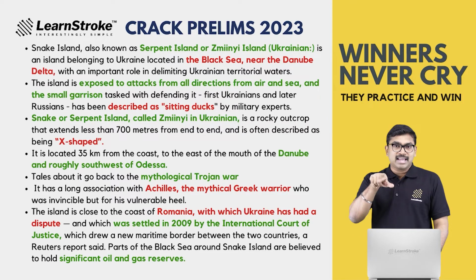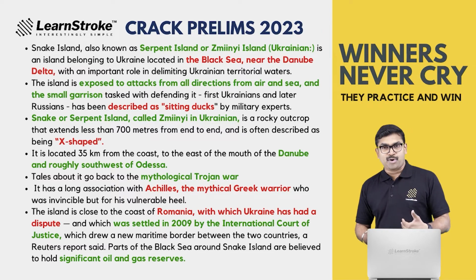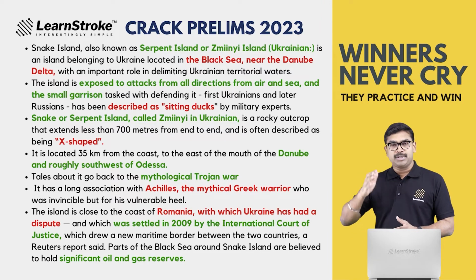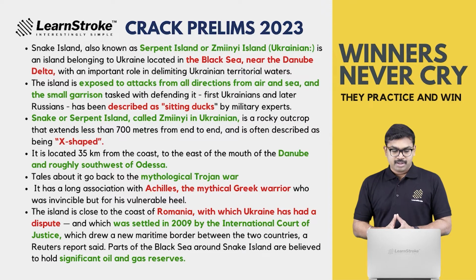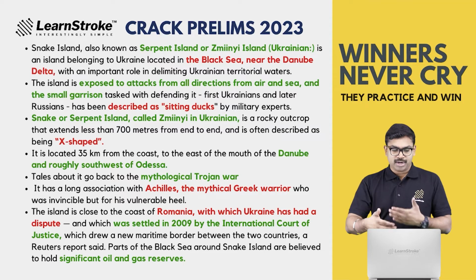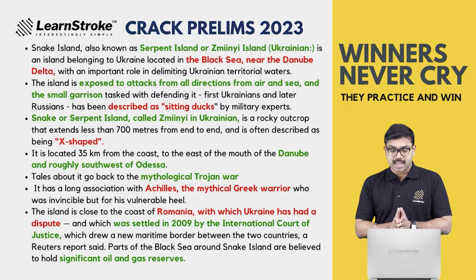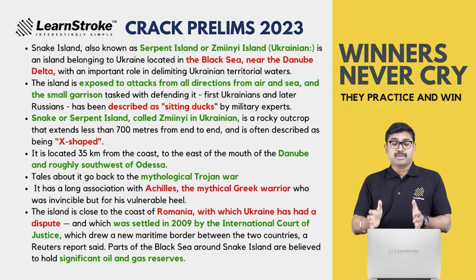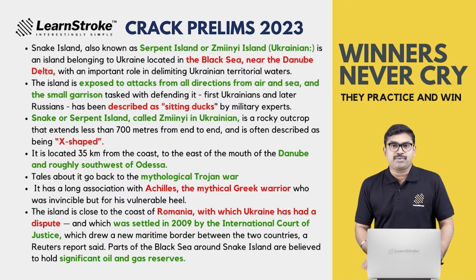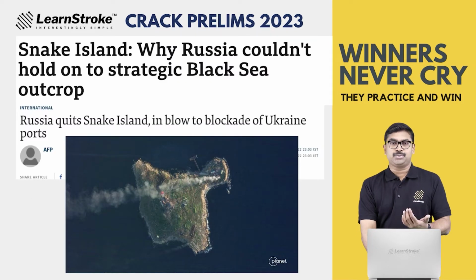It's actually described as an egg-shaped island, roughly in the mouth of the Danube, to the southwest of Odessa. And as I said, the Trojan War, Troy, is very popular. It is as old as, the mythology says, the Achilles time. And recently it was a battle of dispute between Ukraine and Romania. They had a boundary dispute, and the island was part of that dispute. That was settled in 2009 by the International Court of Justice. It's very, very significant for oil and gas reserves. So know this, Snake Island, it is in the news. So read more on this.